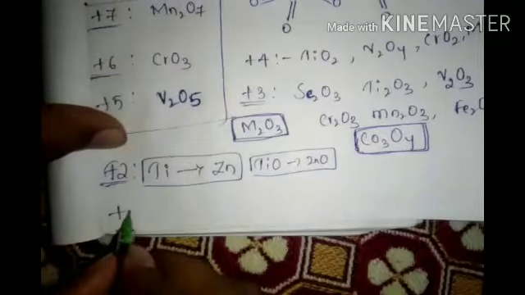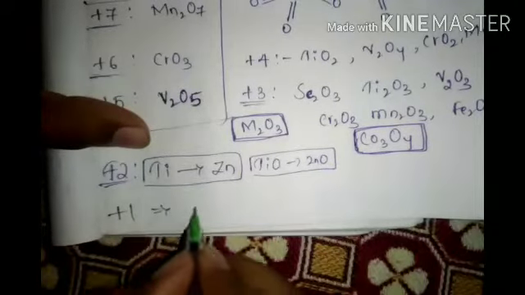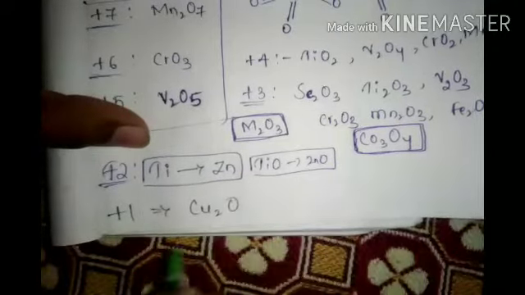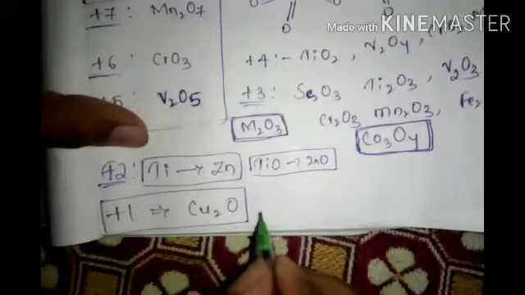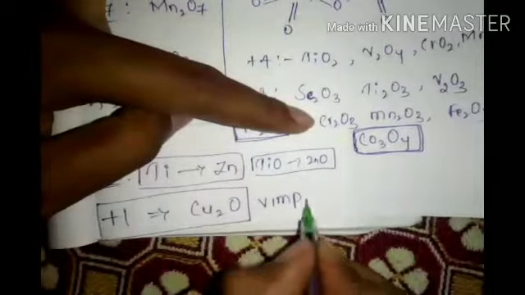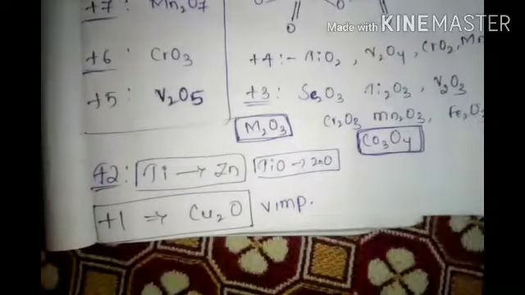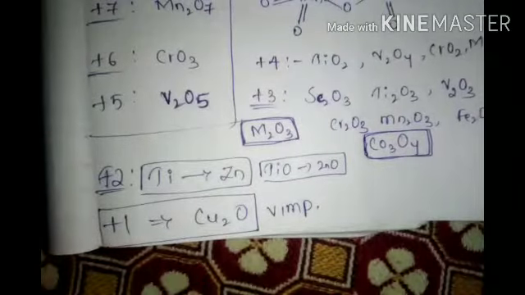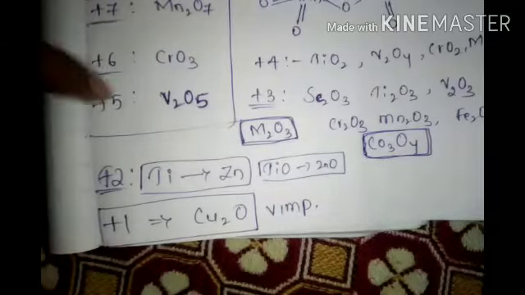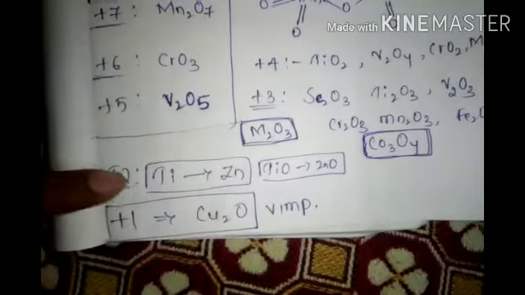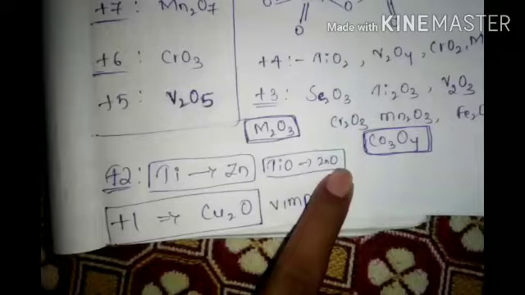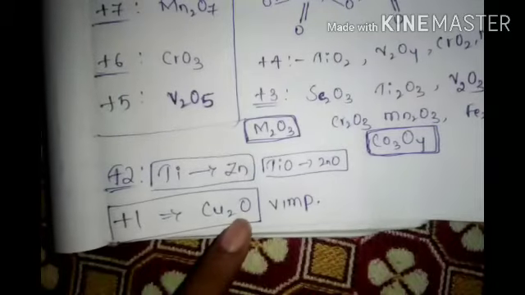Now lastly it is copper O. Very, very important, the last one. Plus 1, plus 2, plus 3, plus 4, plus 5, plus 6, plus 7. Remembering is easy because plus 7, plus 6, plus 5 are all one compound each, and plus 2 is titanium to zinc, and plus 1 is copper only.